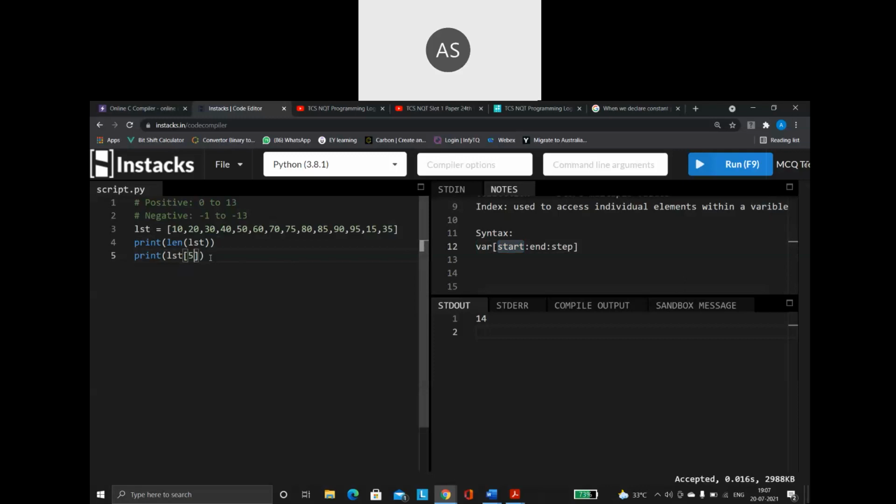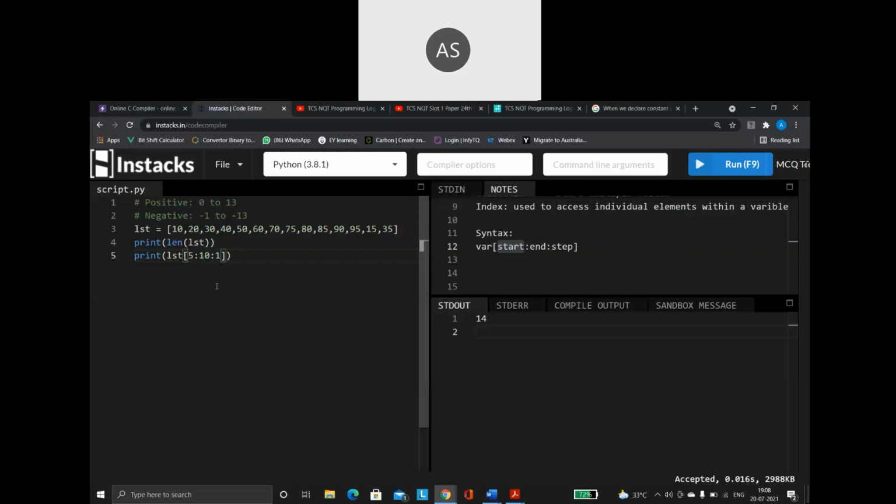So where do I want to start? I want to start from index value 5. Then till where do I have to go? Let us say I want till 9. So from 5 till 9. But remember, end is always taken as n minus 1. So if you give 9 here, it will stop at index position 8. Remember that very clearly. If you want to include 9, then you have to give the index position as 10. So always remember, end is always n minus 1. Then I have to mention the step value.